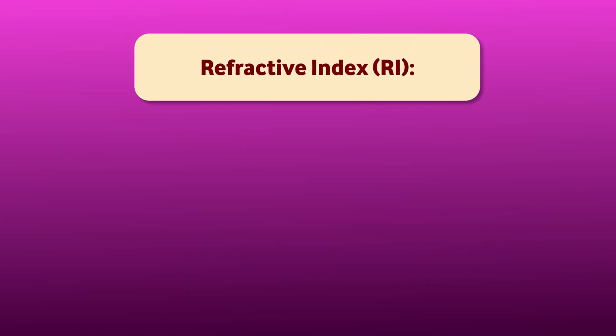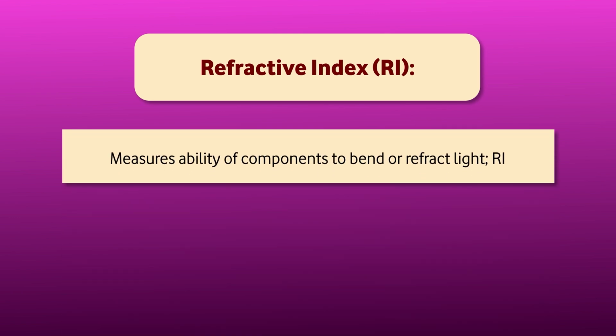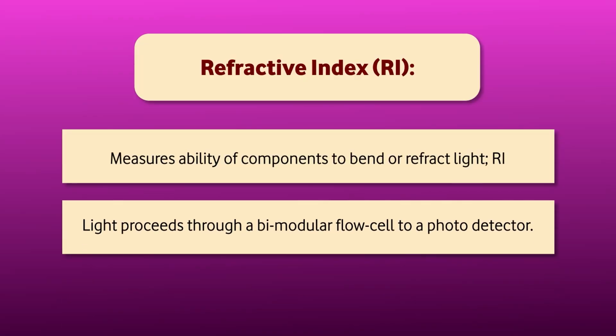The first is refractive index. Once the component has come to the detector, it measures the ability of components to bend or refract light. We know very well in the physical analysis and characterization of food, refractive index is one of the parameters. It is nothing but the capacity of the component to bend the light. When the light moves from the solid phase to liquid phase, the light bends, refracts.